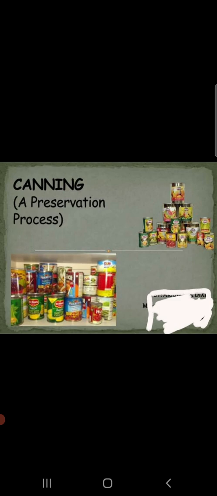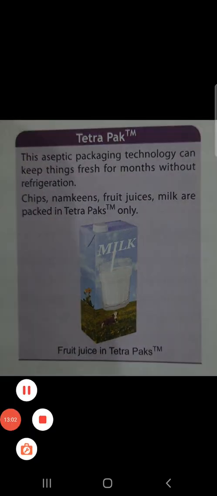If the cans are damaged or if they are open or leaking, it will spoil the food that it is carrying. Dry fruits, vegetables are preserved by the method of canning. Nowadays, children, we have also seen the Tetra packs. If you all remember this Tetra pack, आप लोगों ने देखा होगा मार्केट में. आपके juices, milk इस Tetra packs में आते हैं.